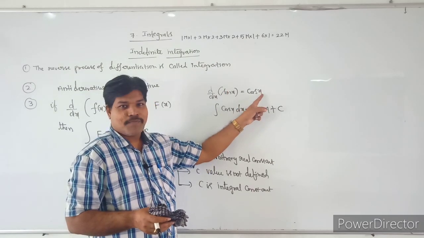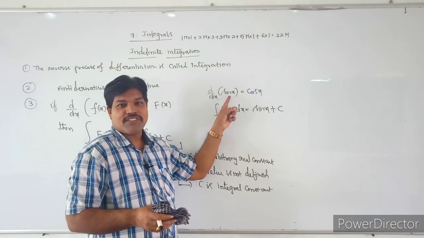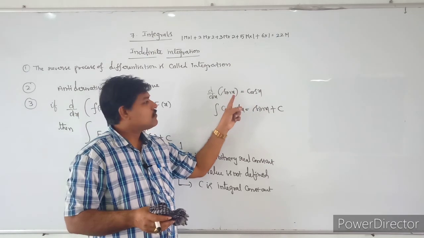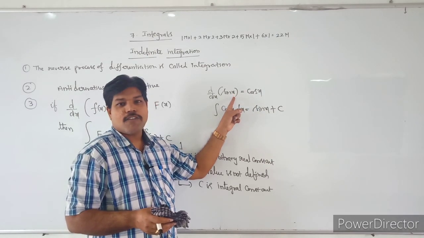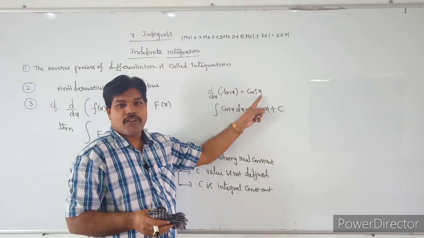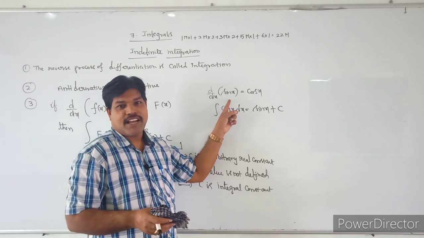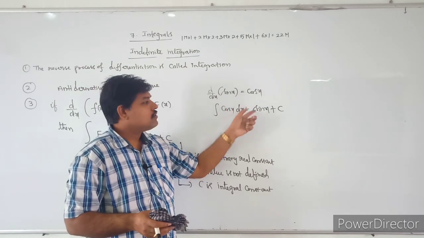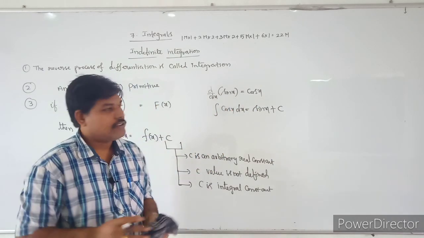They will give you cos x, but they will ask what the original function is. They will give you the antiderivative, so you have to calculate the original function. The antiderivative of cos x is sin x. In this manner, we will calculate that.